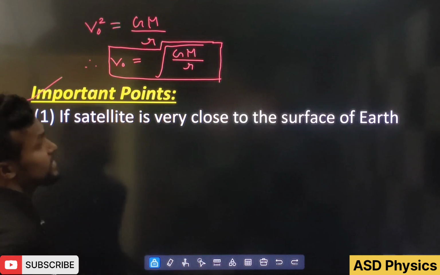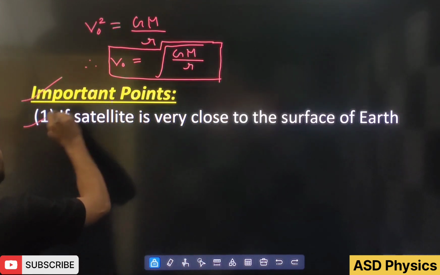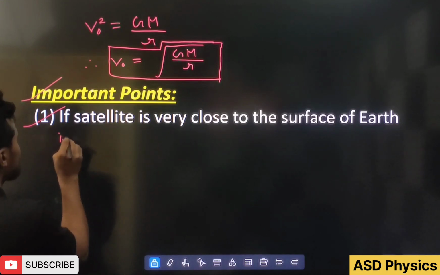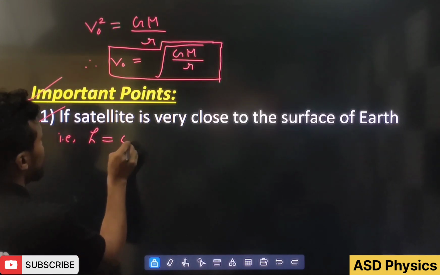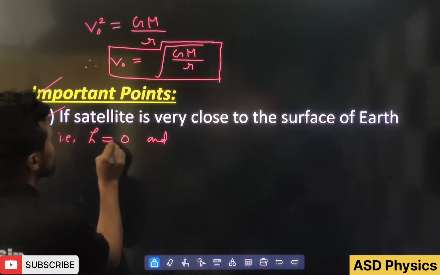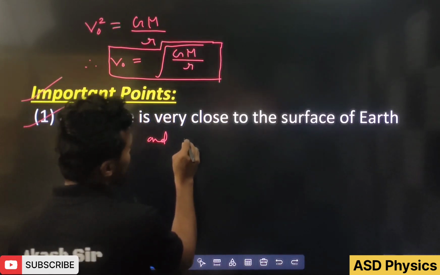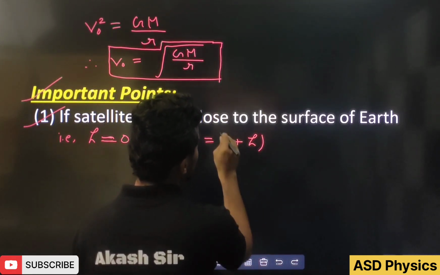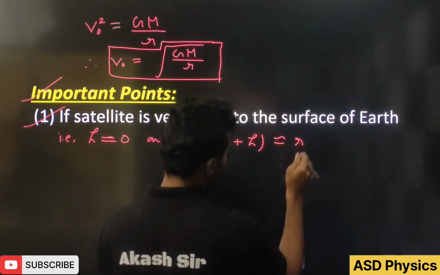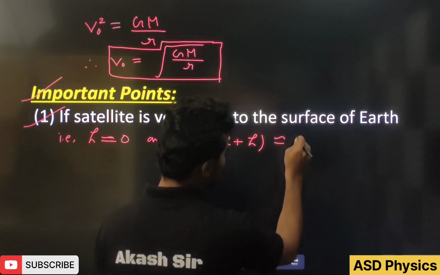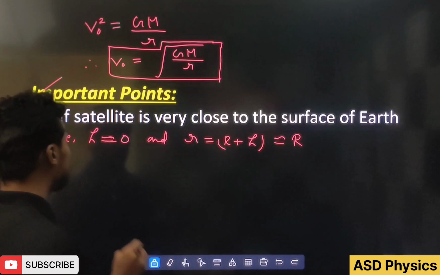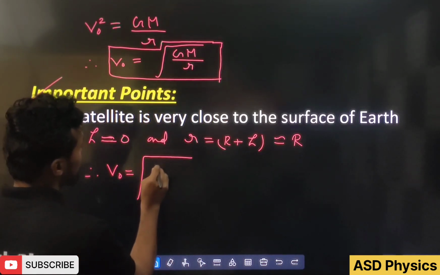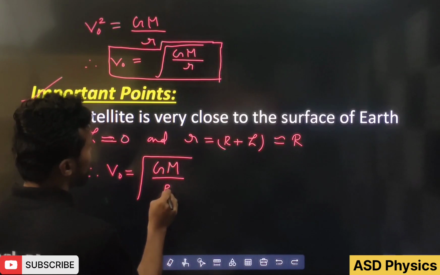Next, important points. If the satellite is very close to the surface of Earth, then the value of h will be approximately 0. We know small r equals R plus h, so r will approximately become capital R. In this situation, the orbital velocity is given by root GM by R.